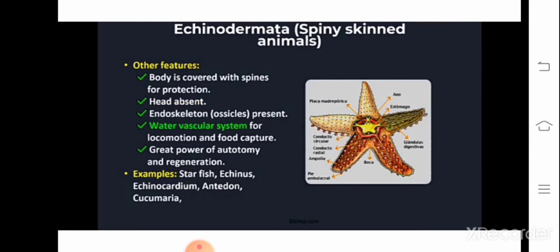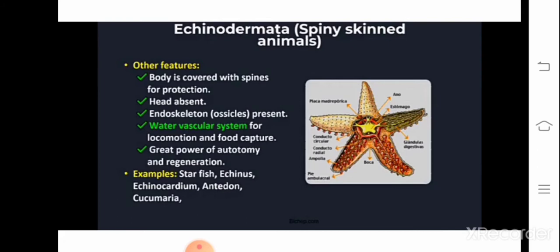This is the characteristic feature of Echinodermata, and the head is usually absent. Clear? Then an important feature is tube feet. The presence of tube feet is very important in Echinodermata. These tube feet are present on the ventral side.